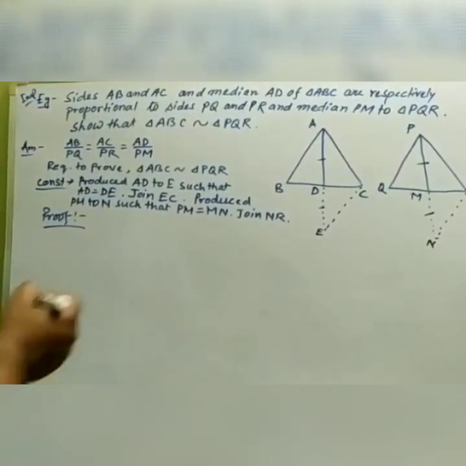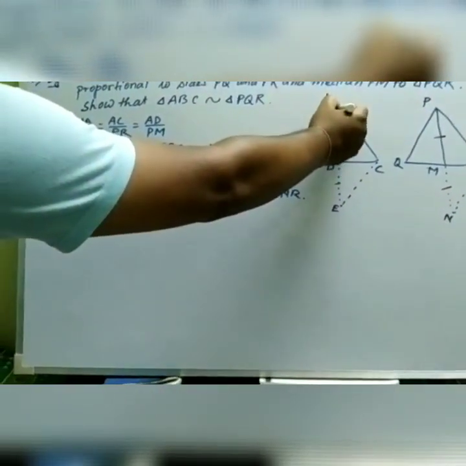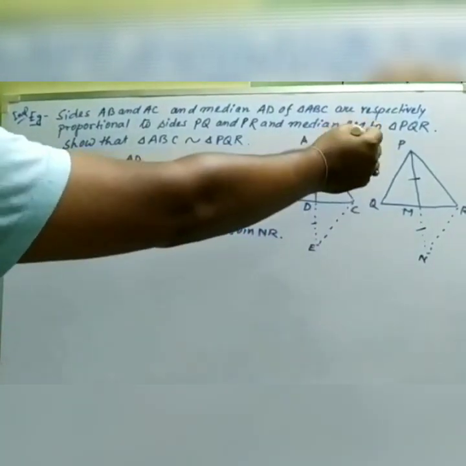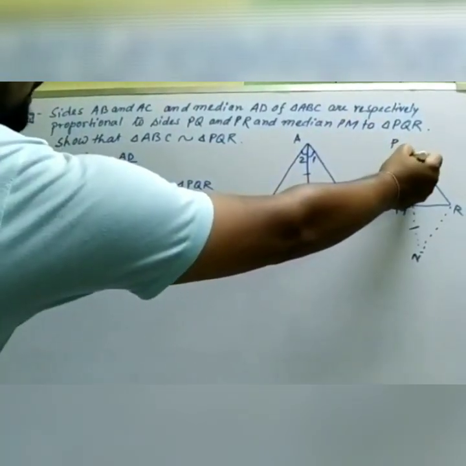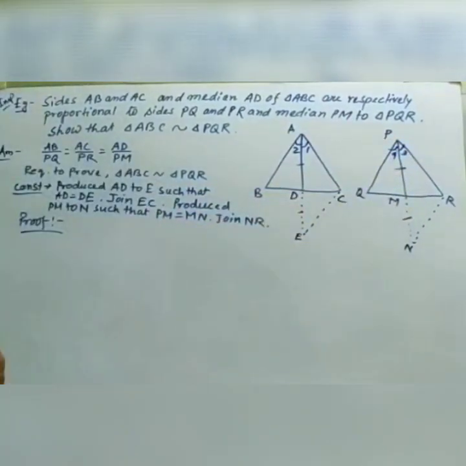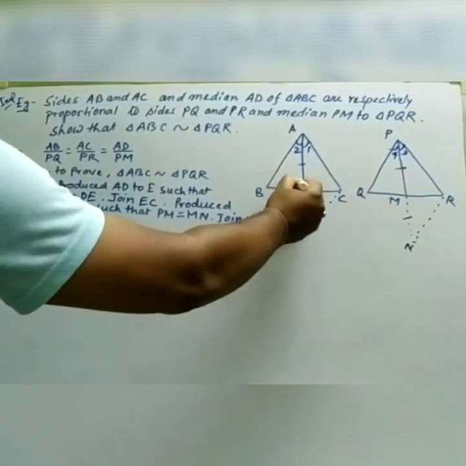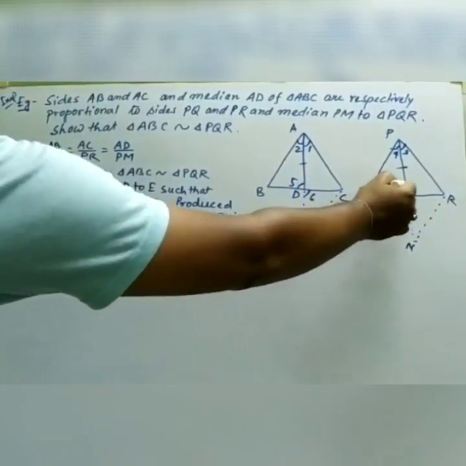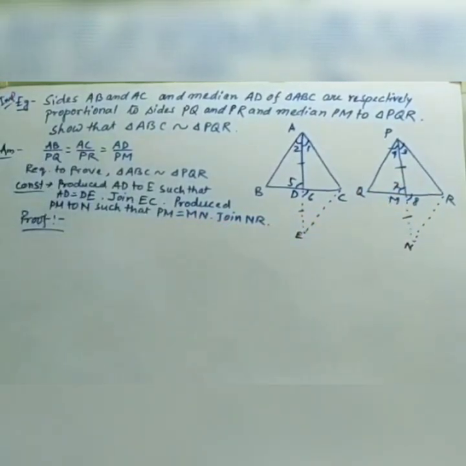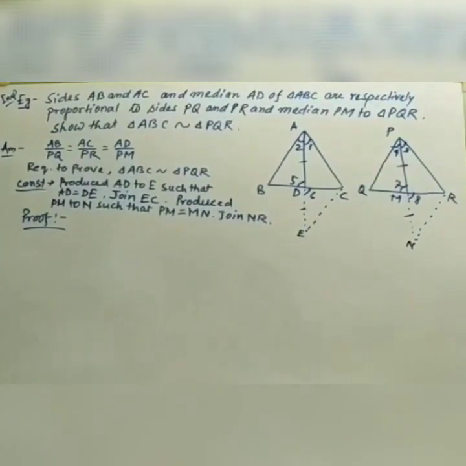These angles we are taking the names 1 and 2. There are also two angles, we are taking the names 3 and 4, for the simplicity of the proof. Again we are taking these vertically opposite angles 5 and 6, and these are 7 and 8. So we have taken the names for the simplicity of the proof. So let's go for it.